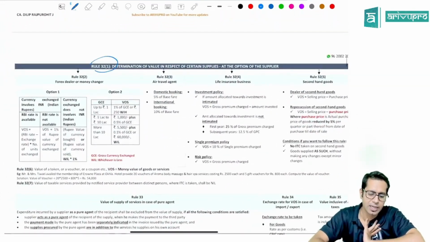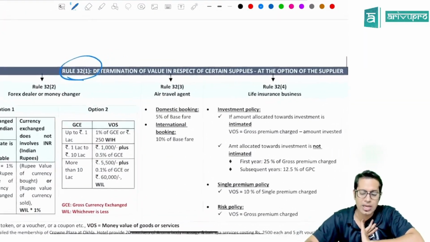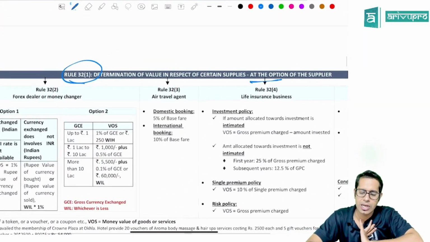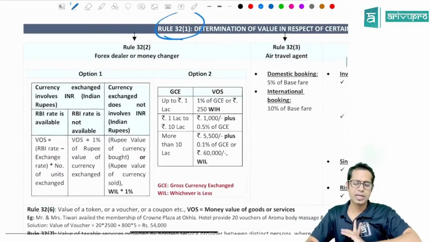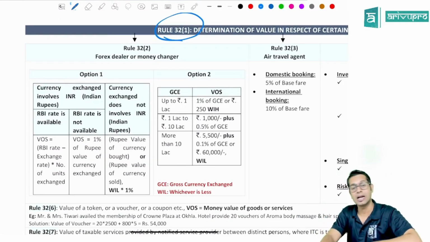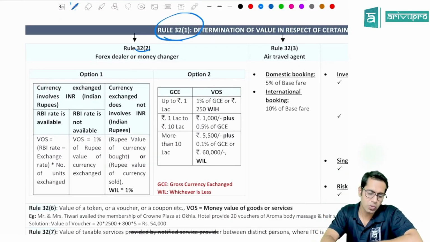Now, next is rule number 32. Rule number 32 is an optional rule. This rule is normally applicable only if the supplier wants to opt for it. Okay. Rule number 32 sub-rule 1 says determination of value of supply in certain cases at the option of supplier. Rule number 32 sub-rule 2.